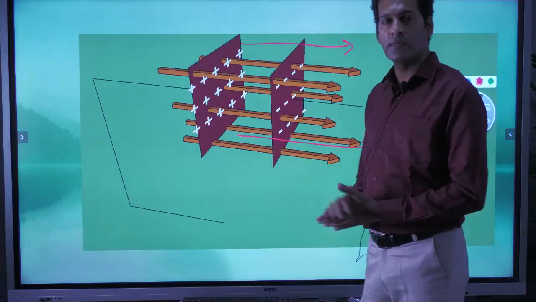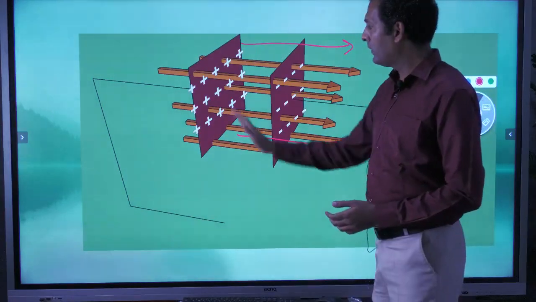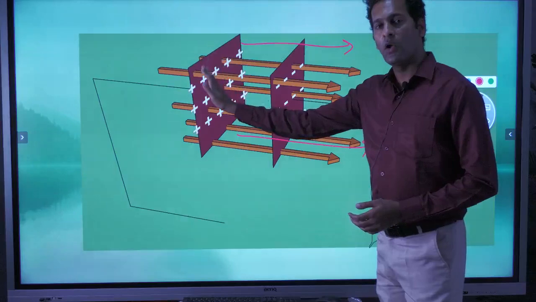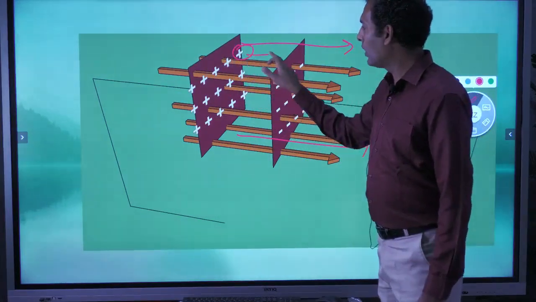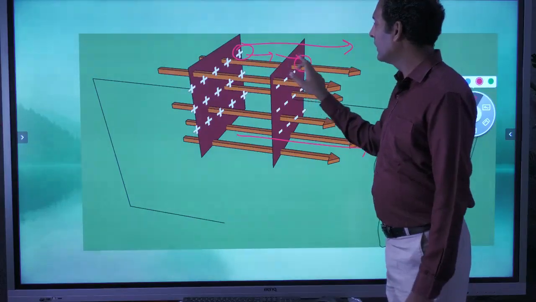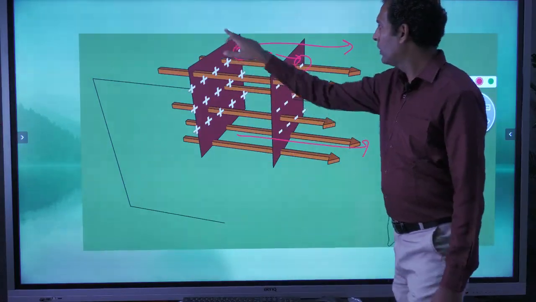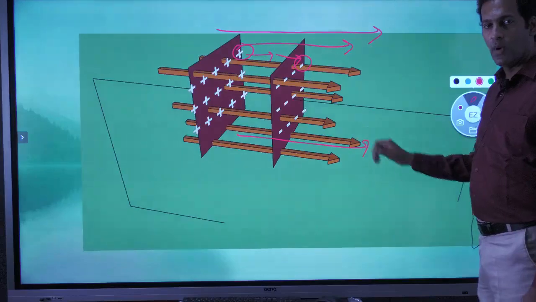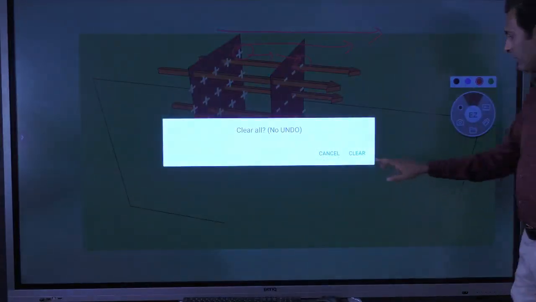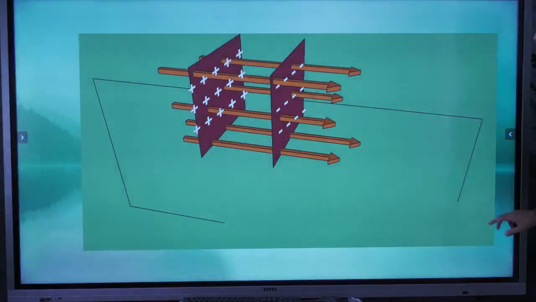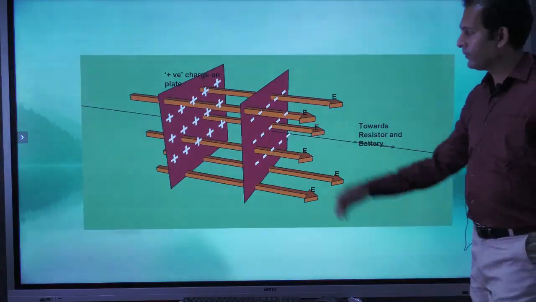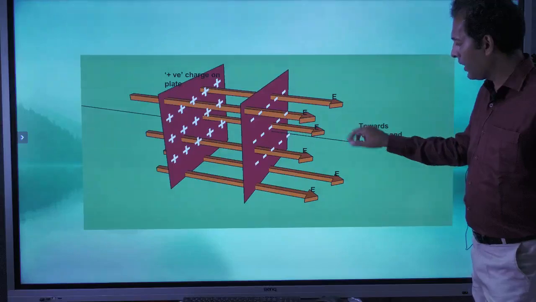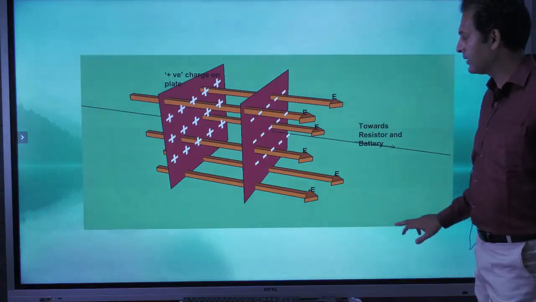Just for representation purposes we are using this diagram, where you have to remember that it always flows from positive to negative. From positive charges, they go out. From negative charges, they come in. So this flow goes like this. So this is about the direction of electric field intensity. Here also we can see in the diagram the positive plate, the negative plate, and the electric field intensity line.